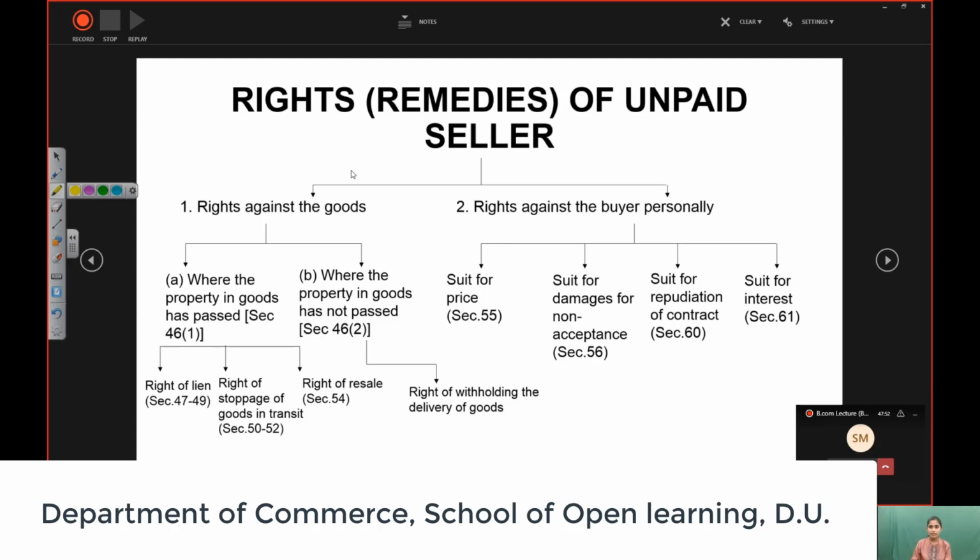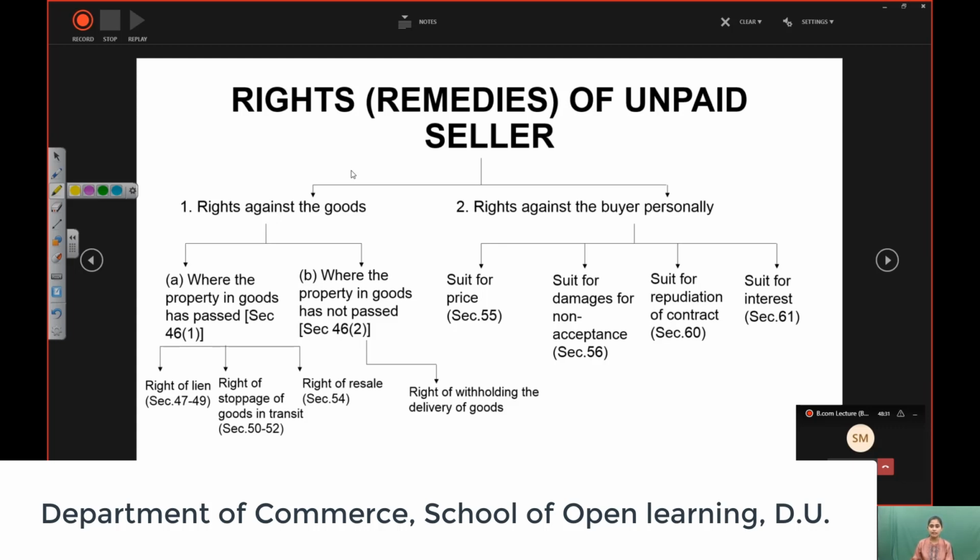Next is the right of resale, Section 54. You have the right to resell the goods. Since one buyer has refused to pay, now you can resell that good to any third party. Where the property in goods has not passed, there is the right of withholding the delivery of goods. Like the right of stoppage of goods in transit, you can also have the right of withholding the delivery of goods. The goods are still with you. You can directly refuse to send the goods because you're not paying me the price. You can withhold the delivery of the goods.